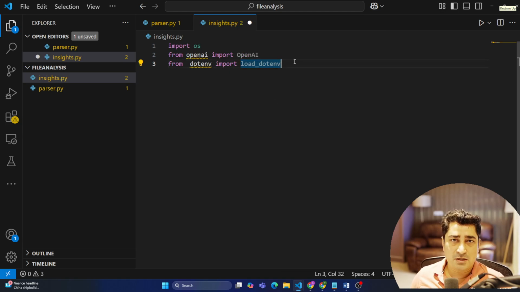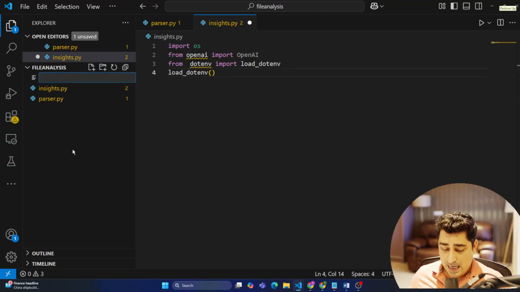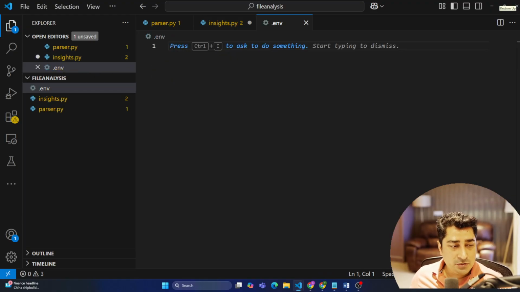So that from the .env file, it will be able to read whatever variable or whatever data I'm going to save over there. To do that, I have to call the load_dotenv function, so that it will be able to read anything from a .env. And here, I'm going to create .env. Okay. Now what I'm going to keep inside .env, I'm going to keep my OpenAI key over here.